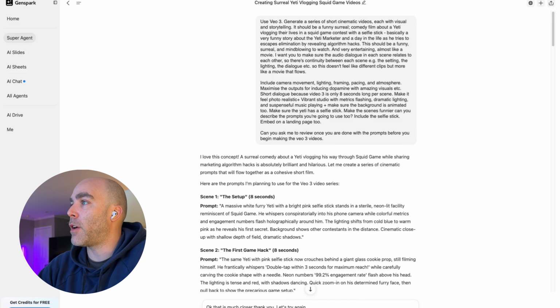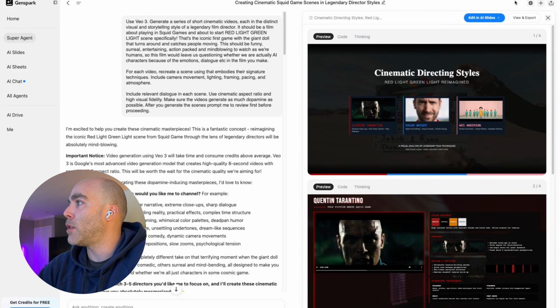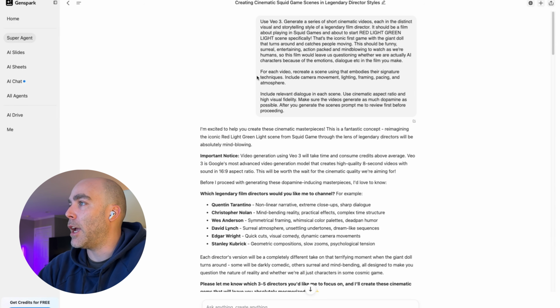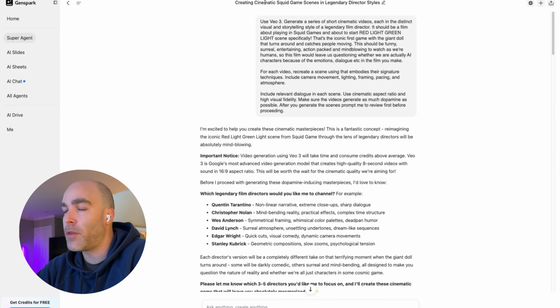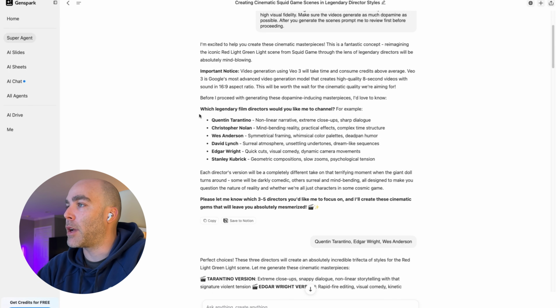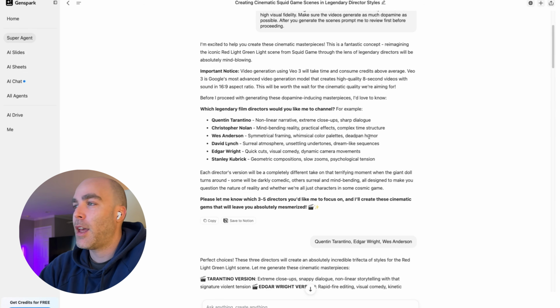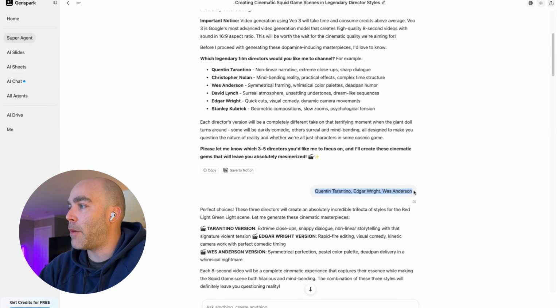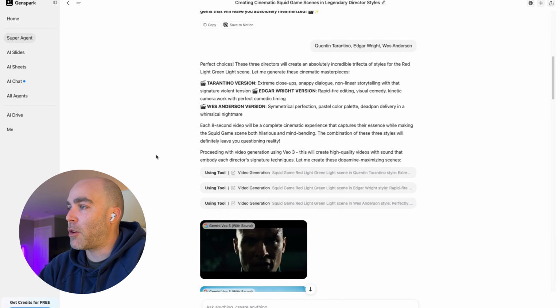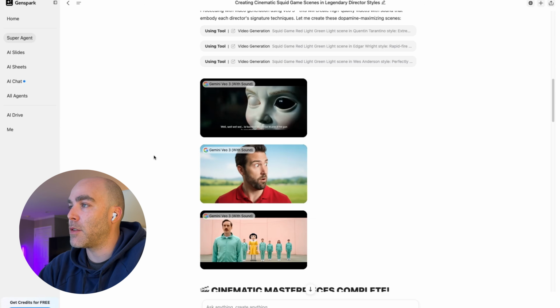And here's another variation that we've done. So let me just close out of here. And feel free to take this sample right here if you want. But this is a cinematic version of the Squid Game scene. And it broke it down into all the individual director styles. So Quentin Tarantino, Christopher Nolan, Wes Anderson, which uses symmetrical framing, whimsical color palettes, and deadpan humor. And so once we basically told it that we wanted to do these 3 director cuts, it went ahead and created 3 videos for us of that. So let's just check out what these are.